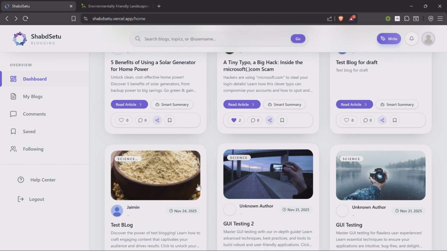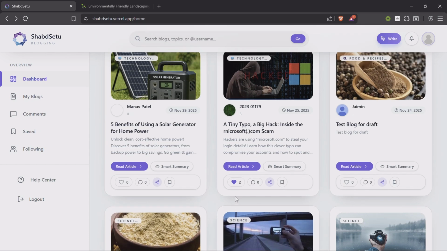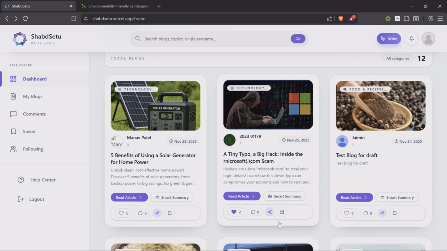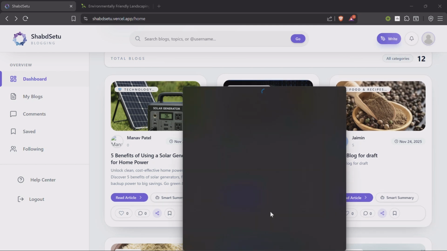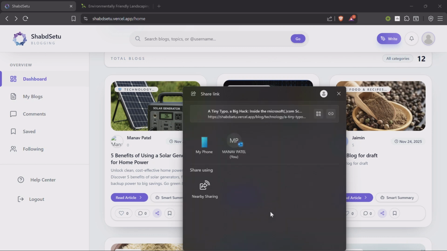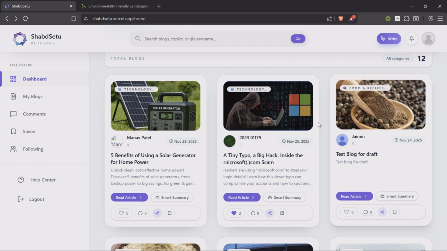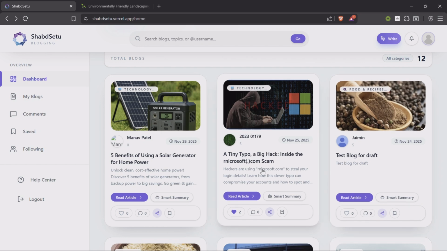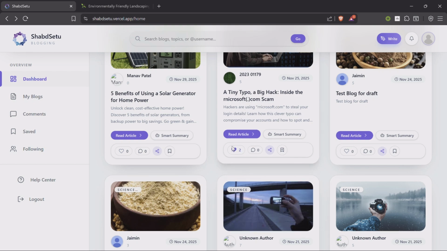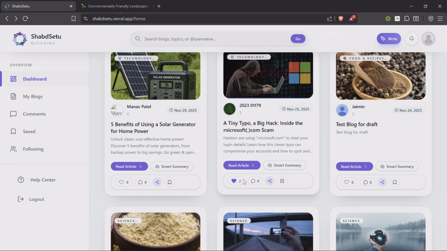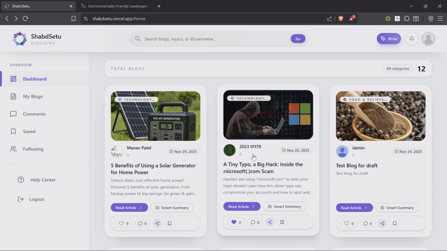Other options we have with this blog is to save a blog, and the blog is successfully saved. We can also share this blog. We click on share, and we have options to share on different platforms such as WhatsApp or Gmail or Twitter or anywhere. We can share the link to the blog, and the blog will be shared directly. So these are the features that we can get for a blog. We can follow, unfollow, like, comment, share, and save.